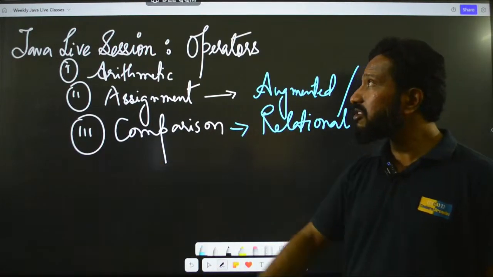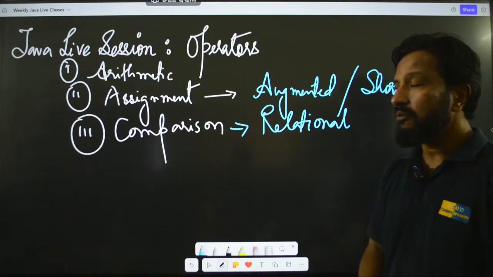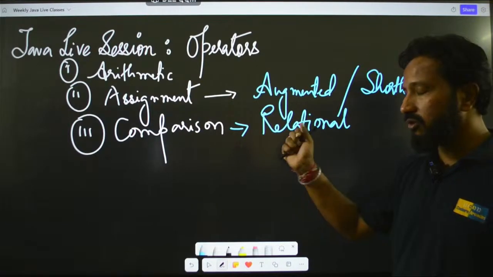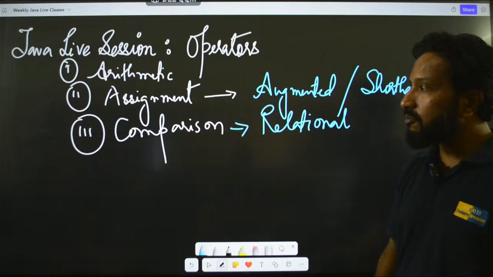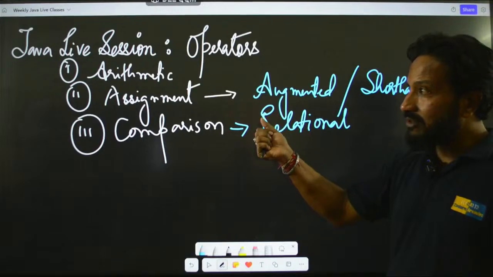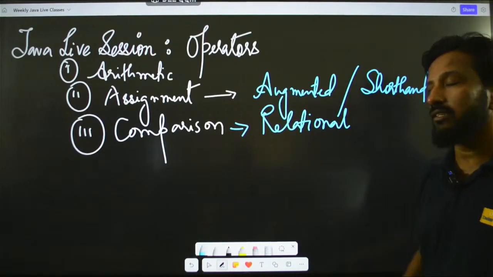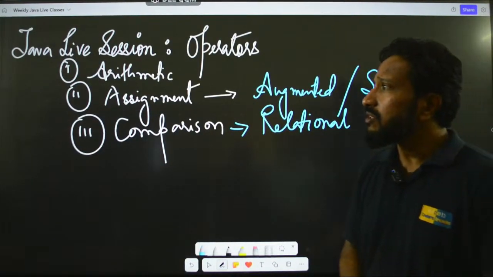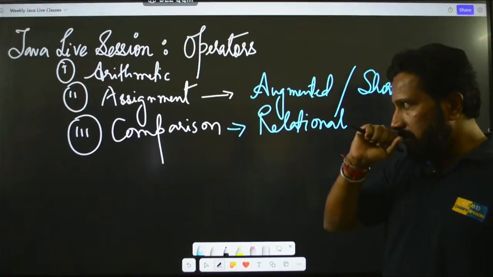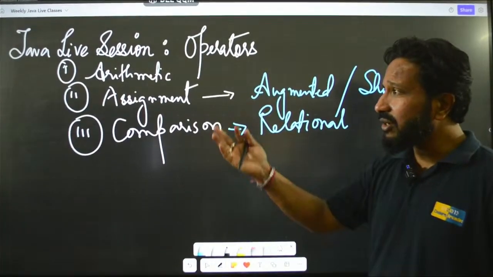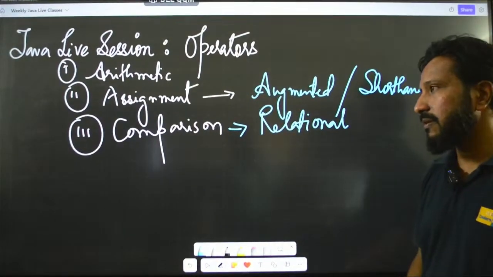Okay, so this much we have already covered in our previous live session. Guys, if you have not gone through this, I request all of you to please go through this live session. We have already uploaded the recording in the channel, so you can go through it and you can understand that and you can get back to this.